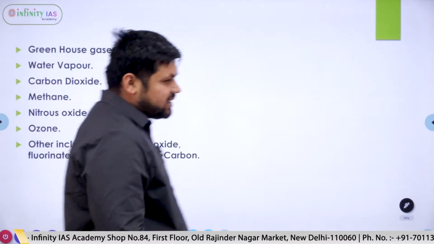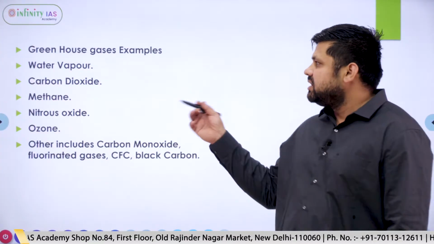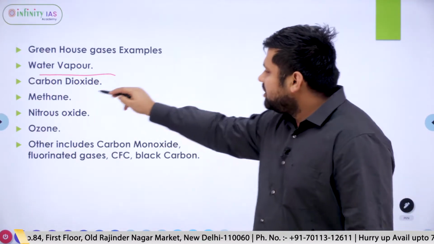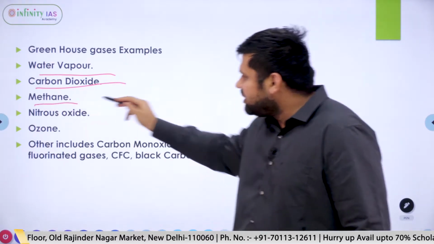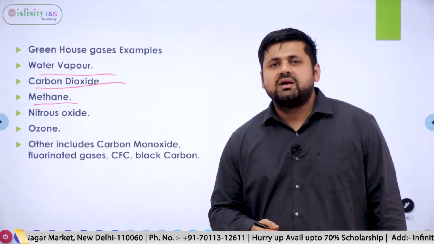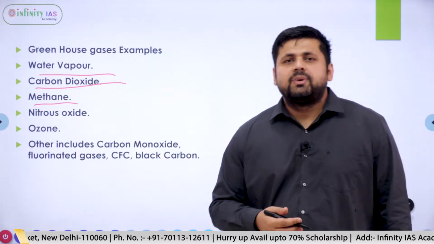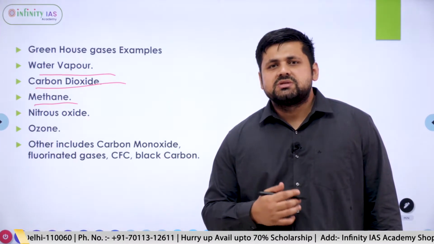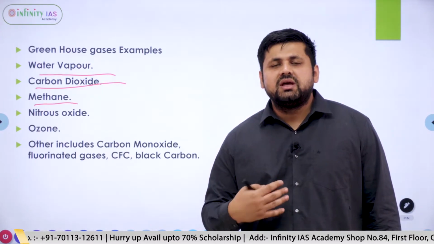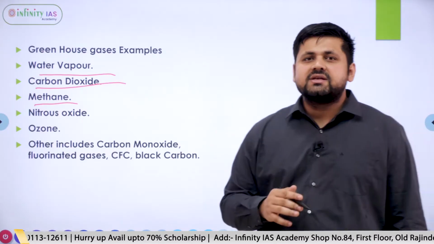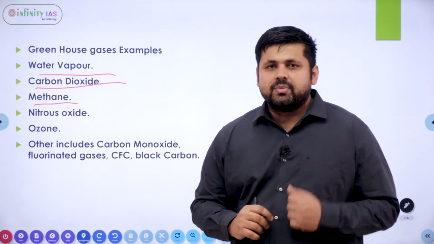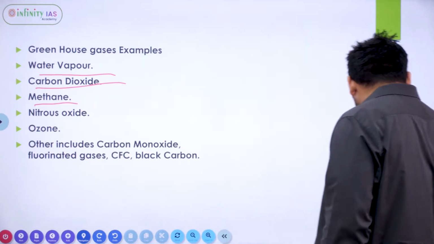Now moving ahead further, there are various kinds of greenhouse gases present in the atmosphere, namely water vapor, carbon dioxide, methane, nitrous oxide, ozone, chlorofluorocarbons, carbon monoxide, fluorinated gases, perfluorocarbons, and sulfur hexafluoride. These are some notable greenhouse gases present in the atmosphere. Now the most abundant greenhouse gas present in the atmosphere is water vapor, right? And after that comes methane.